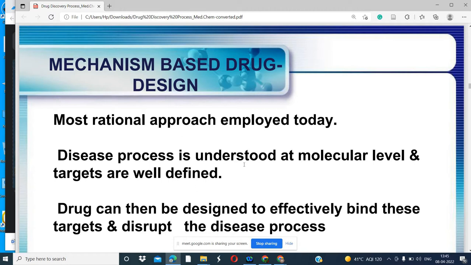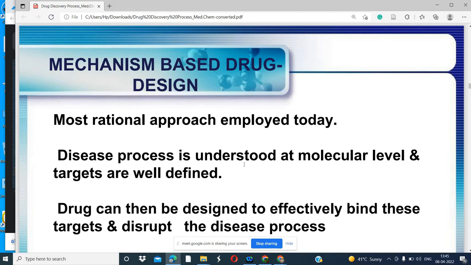So that means we have understood that disease at the molecular level, and we are trying to develop the drug for that. So how can we proceed in that case? The disease process should be understood at the molecular level, you should have the knowledge of the process at the molecular level, then only can you design the drug, you can modify the drug.